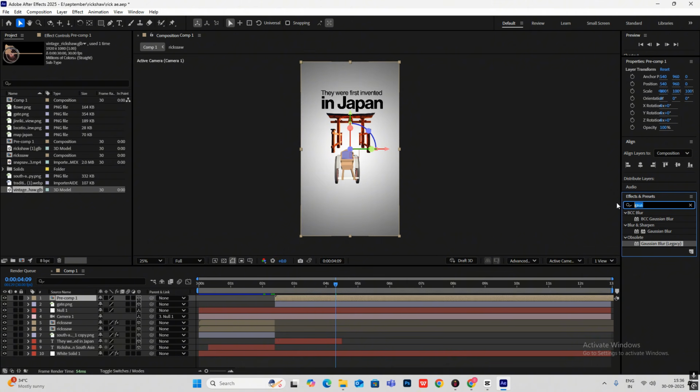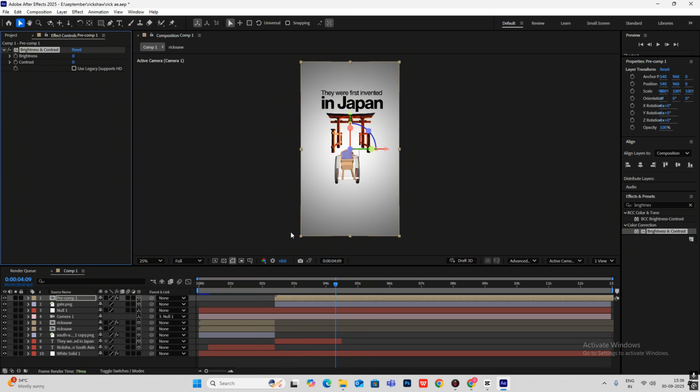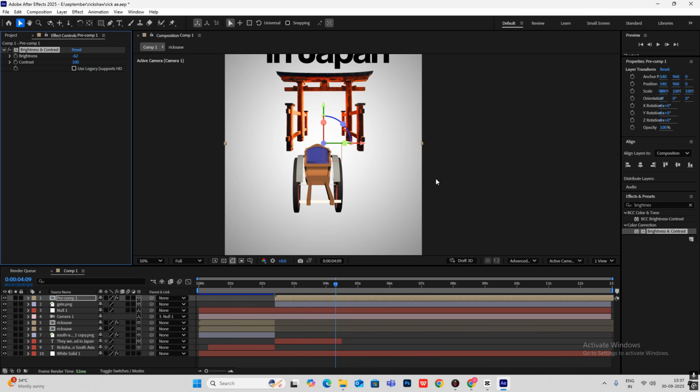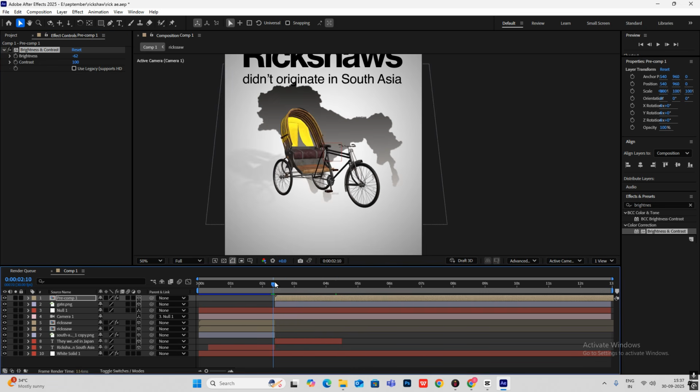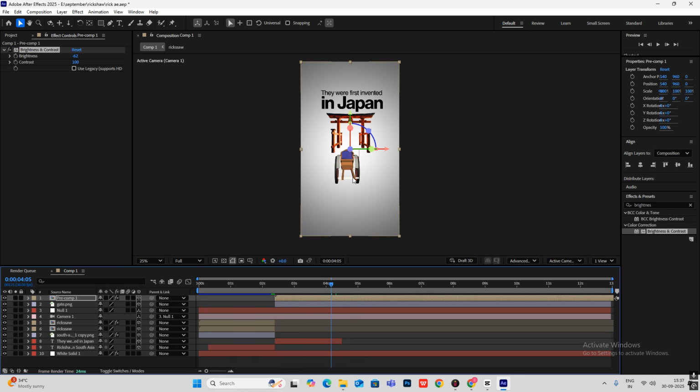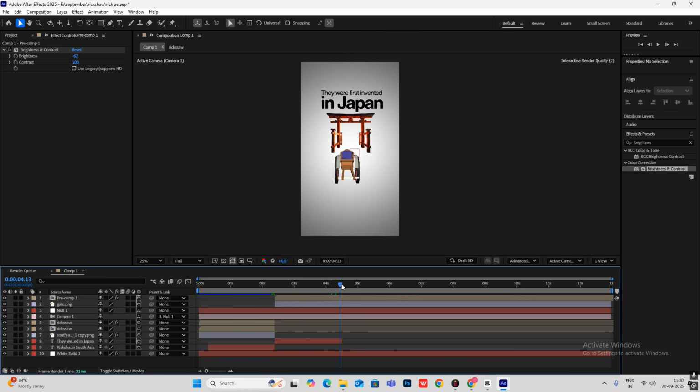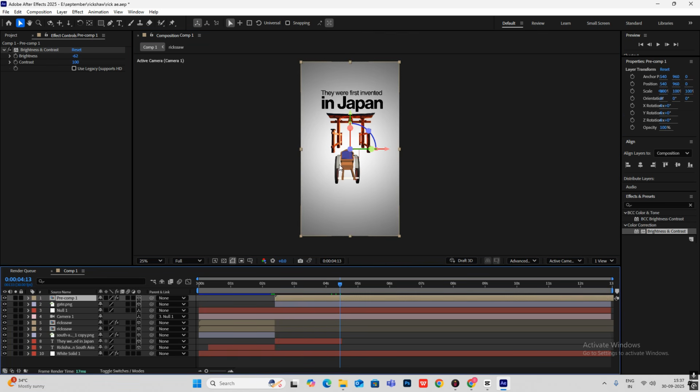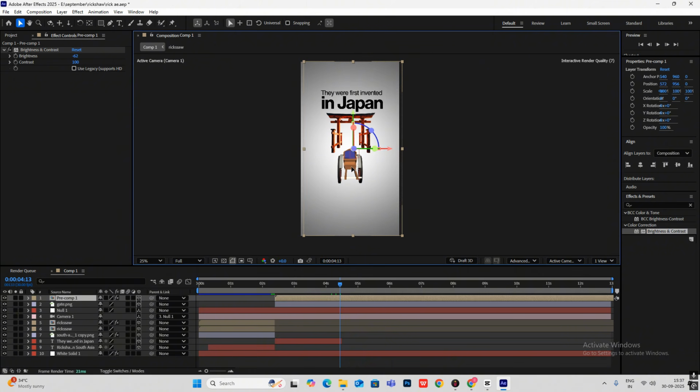I'll be adding here brightness and contrast, because the colors are too dull on this. Let's make the brightness negative. So you get this, a more detailed and darker look. Let's bring this to the center somewhere around here.